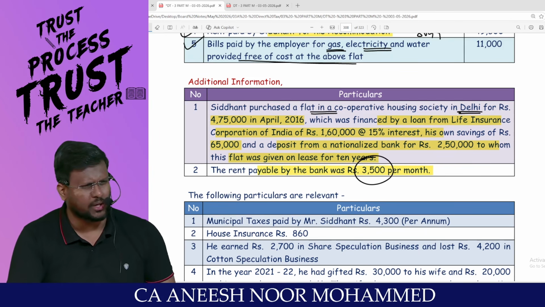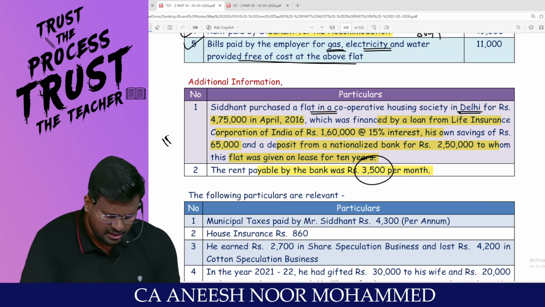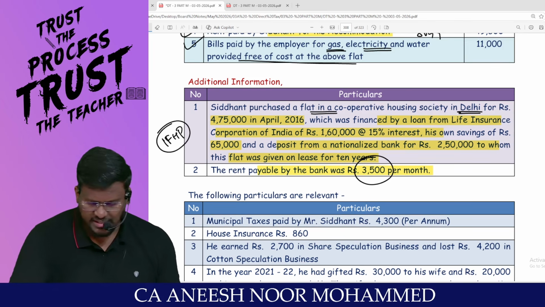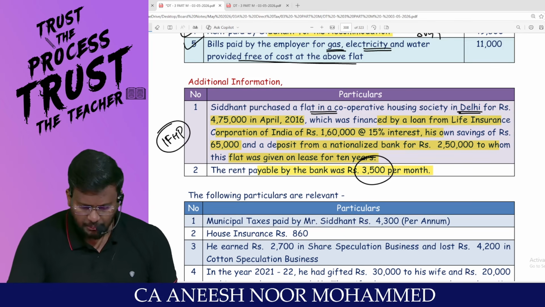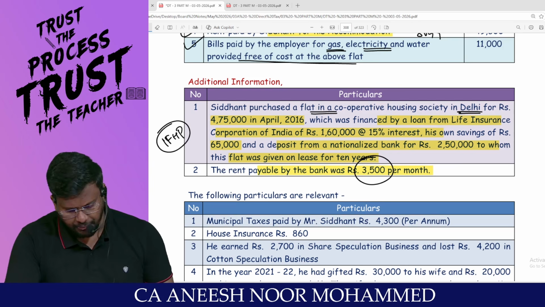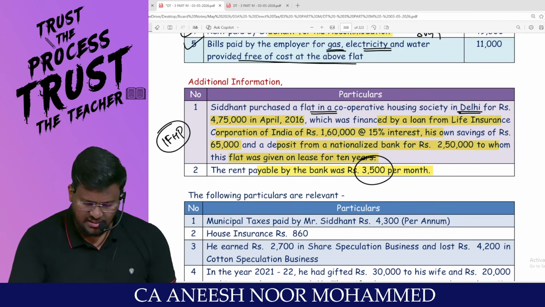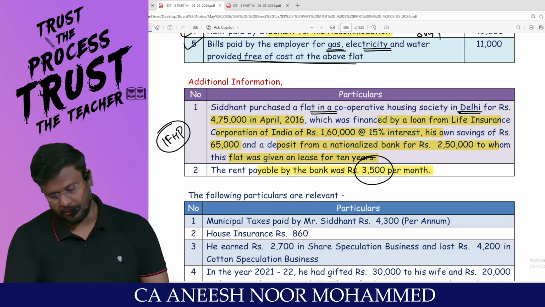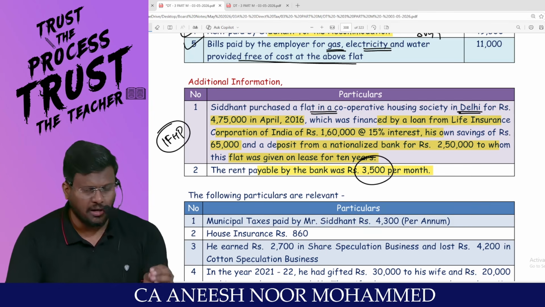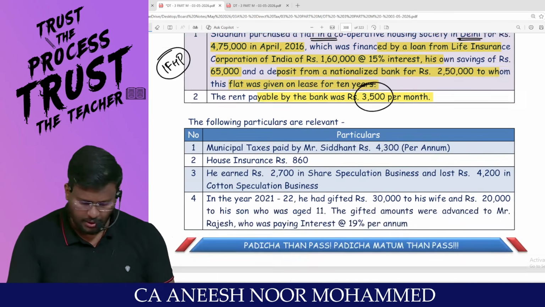That means they are talking about the rental income. That is income from house property. He is getting rent. Municipal tax details have not been given in the question. You will be getting net annual value, claim 30%, and since he has taken loan, interest on borrowed capital can be claimed. Since this is let out property, under both the options, let out property will be allowed.